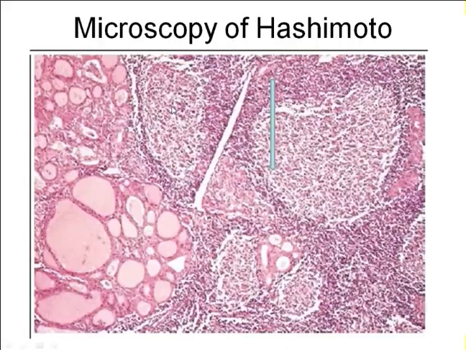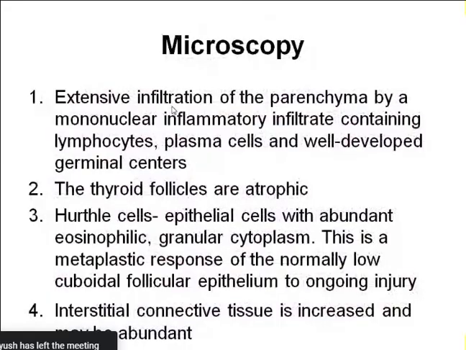So there is extensive infiltration of the parenchyma by mononuclear inflammatory cells, that is lymphocytes, plasma cells, okay, and a well-developed germinal center. The thyroid follicular cells are atrophic. You can see Hurthle cells, and these Hurthle cells are the epithelial cells with abundant eosinophilic granular cytoplasm.